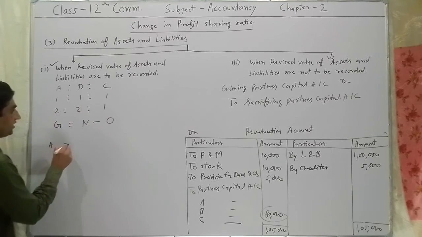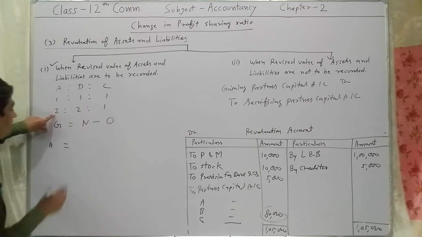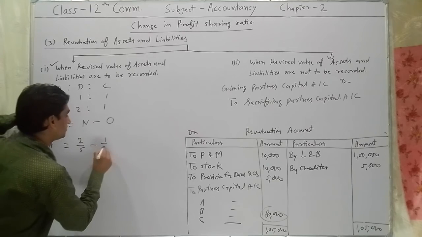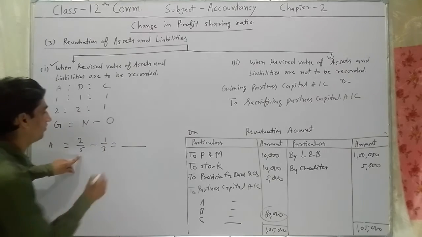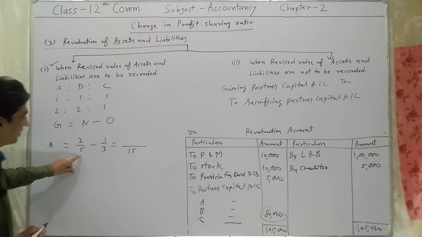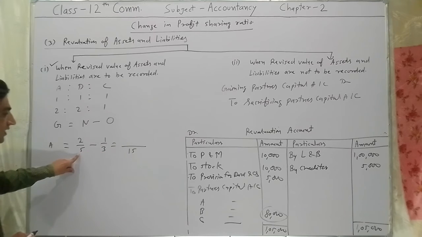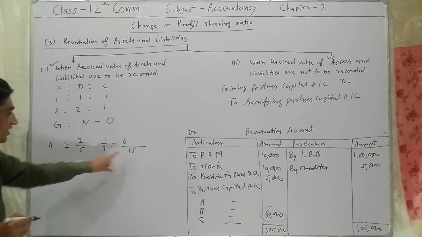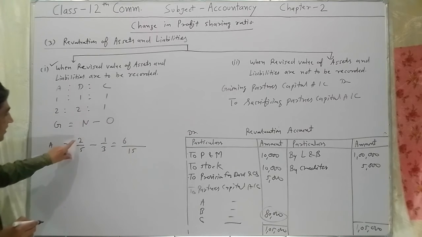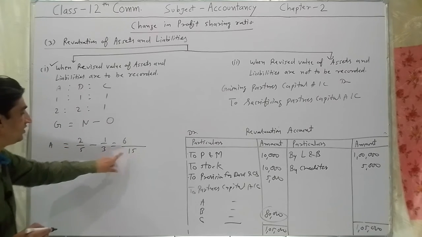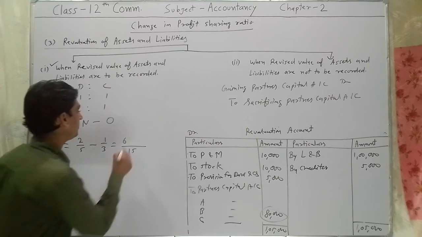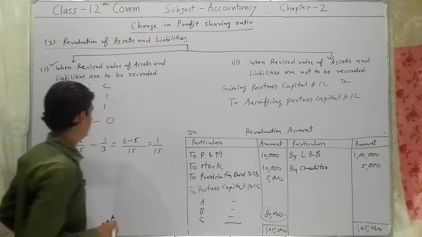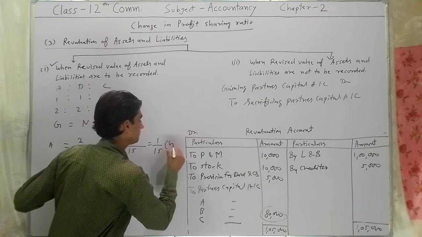So for A, the new ratio 2/5 minus 1/3. 15 will be the LCM. 15 divided by 5 is 3, multiply by 2, 6. 15 divided by 3 is 5, multiply by 1, minus 5. So 1/15 will be the gain.